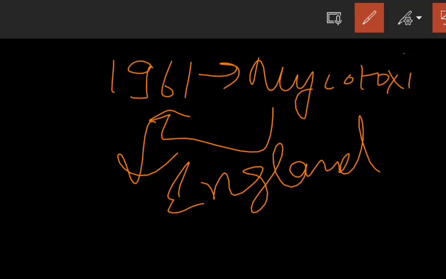The disease was linked to peanut meal incorporated in the diet, contaminated with the toxin produced by the filamentous fungus Aspergillus flavus.